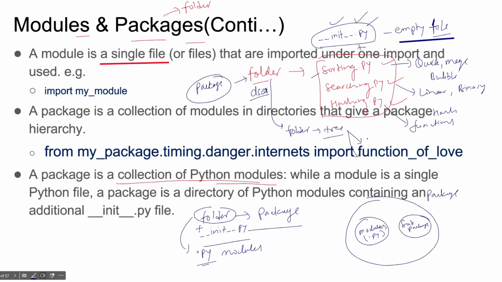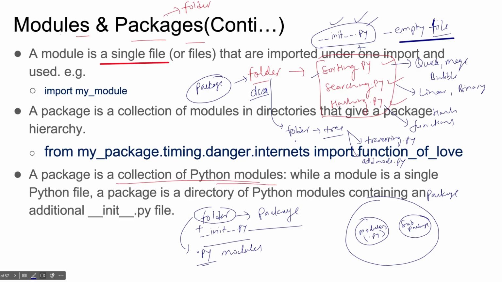Suppose it has one file, traversing.py, and another file, add_node.py, for example.